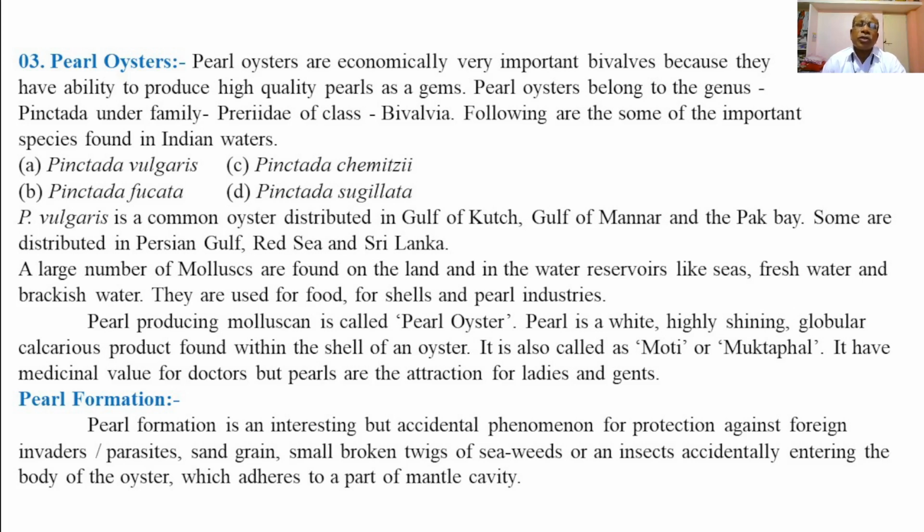So there are two types of oysters, that is pearl oysters and edible oysters. Some oysters or bivalves are used as food, and some are used for the production of pearls. So a pearl producing molluscan is called a pearl oyster. Pearl is a white, highly shining, globular calcareous product found within the shell of an oyster or bivalve. It is also called moti or muktaphal. It has medicinal value for doctors, but pearls are an attraction for ladies and gents.